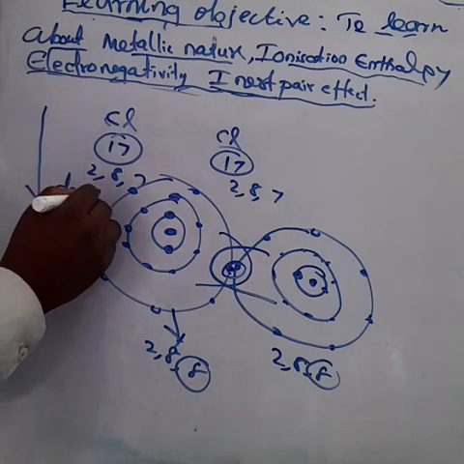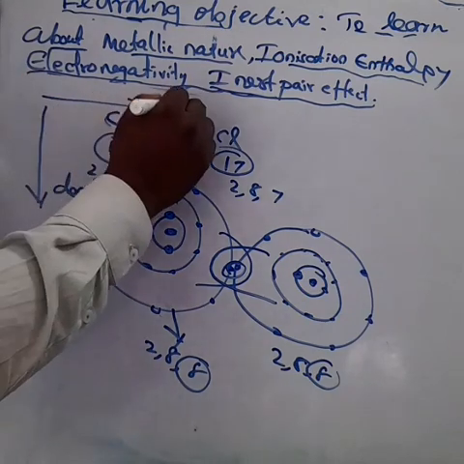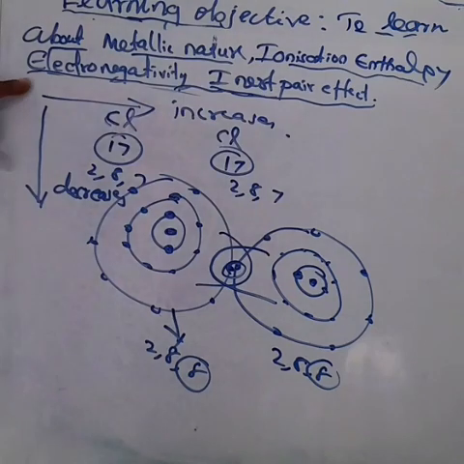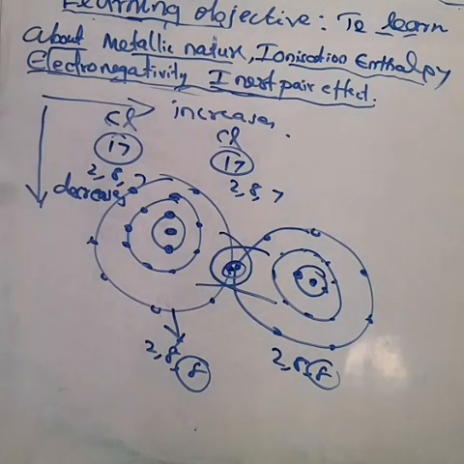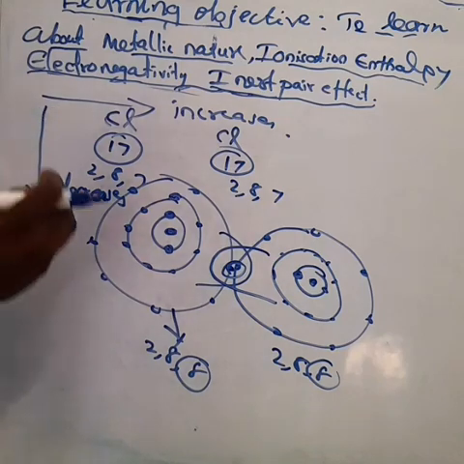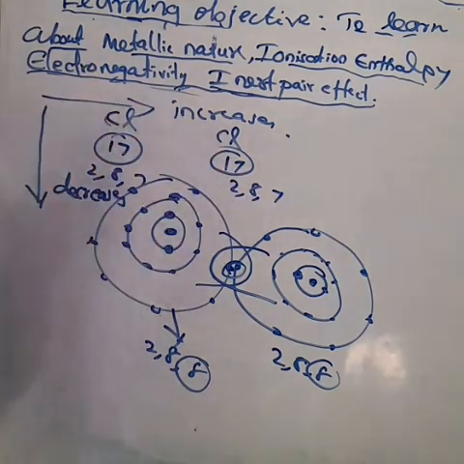From left to right, electronegativity increases. So left to right means the number of protons in the nucleus increases and attracts the outermost shell more strongly, because from left to right the size decreases.